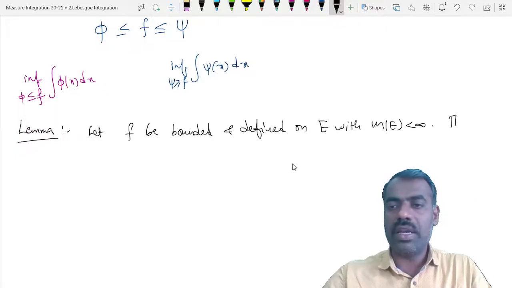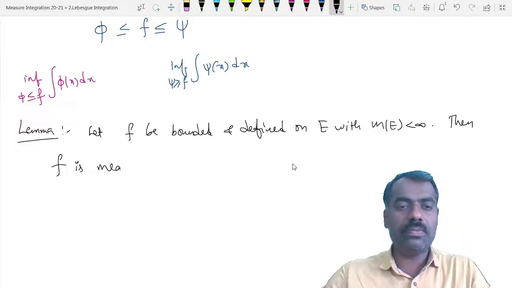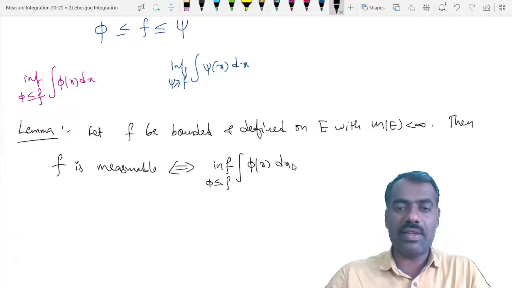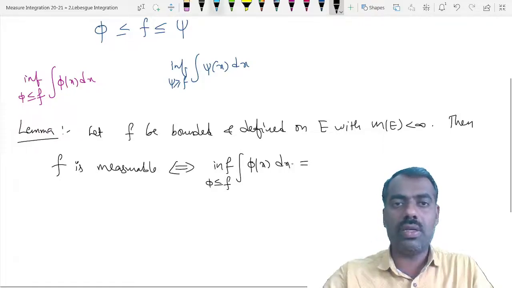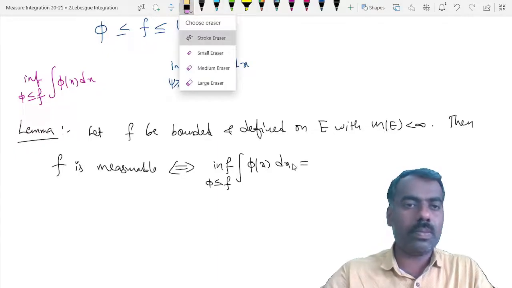Then this f is measurable if and only if these two integrations are equal: integration of phi of x dx, infimum of phi less than or equal to f, oh sorry, here you have to take supremum.